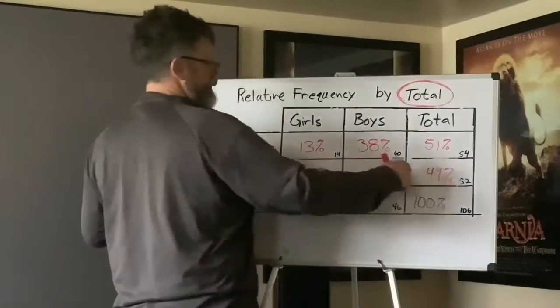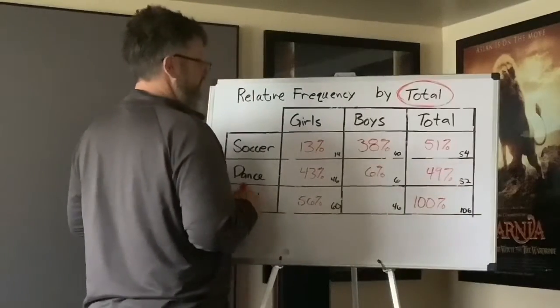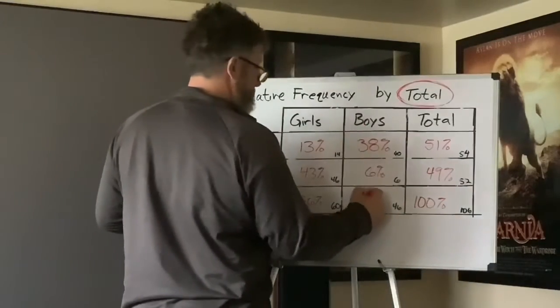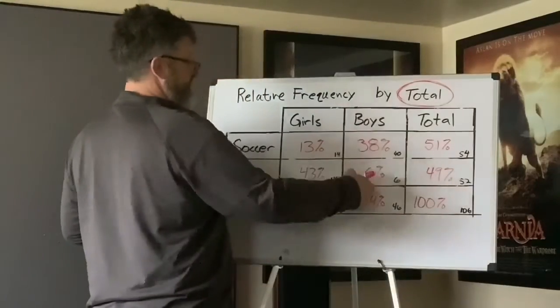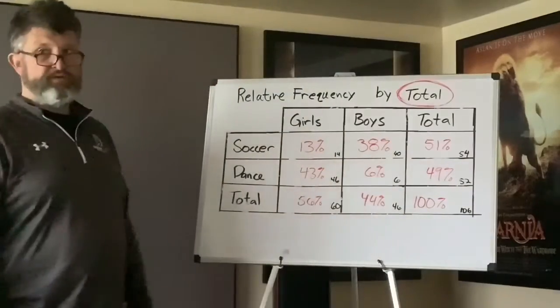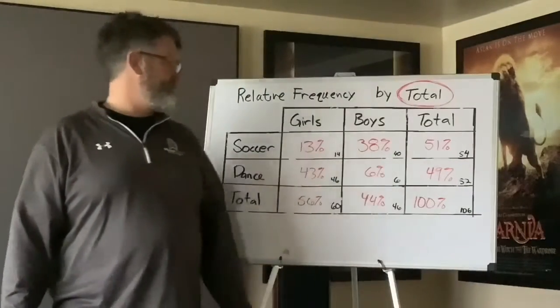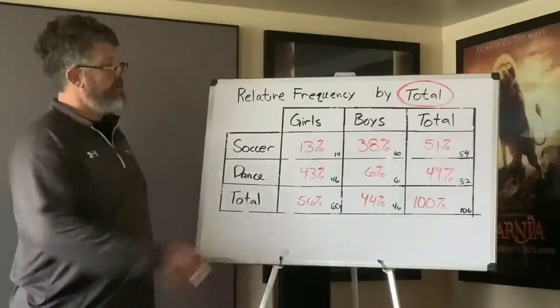Okay, so obviously this is going to be a 6% here. Okay, and now if I add these up this way, that's 44%, which makes sense. 44% that way. Also, 56 plus 44 is 100. So when you're doing your probabilities by totals, then all the columns and rows are going to add up.